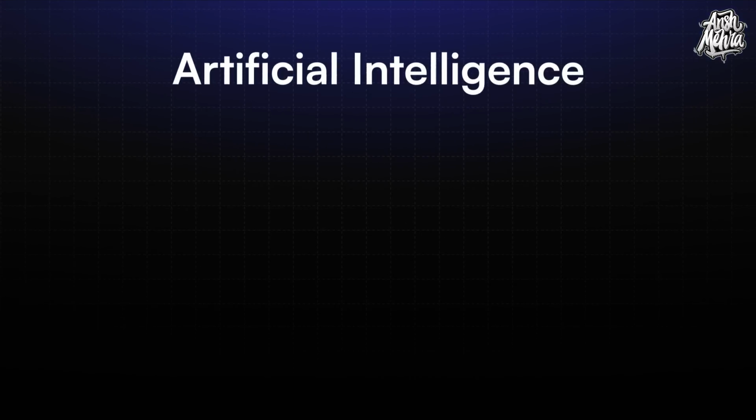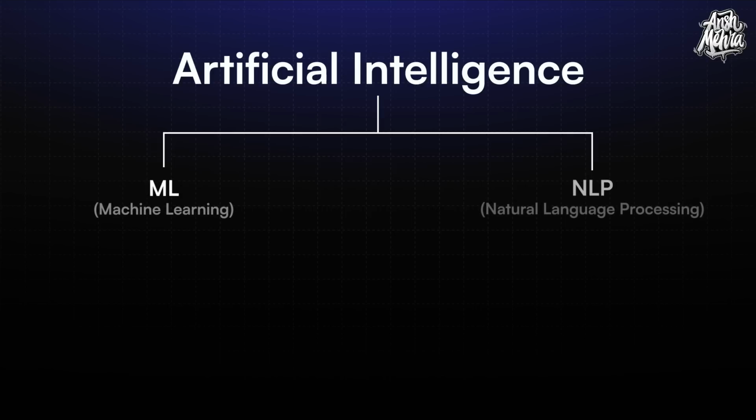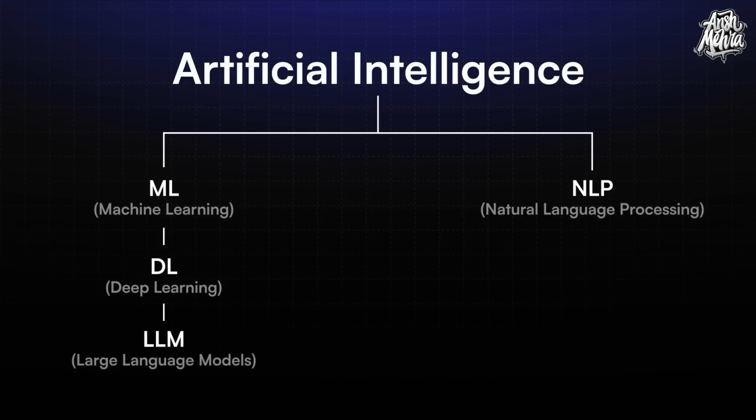On the very top, we have AI. Assume AI has two branches. AI actually has a lot of branches, but just for simplicity, let's assume it only has two branches because that is what we are studying today. So you have machine learning and natural language processing. Now within machine learning, we have deep learning. Deep learning is actually a subset of machine learning. And then within deep learning, we have a new concept called large language models.